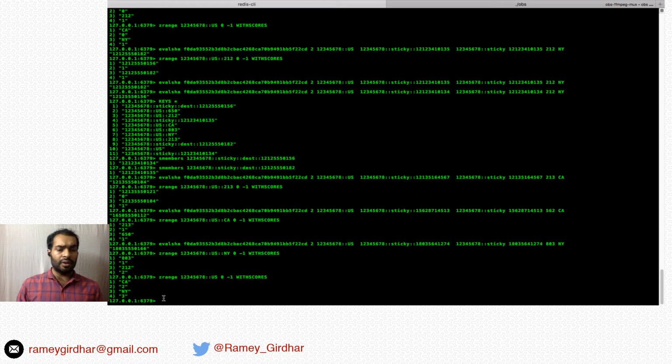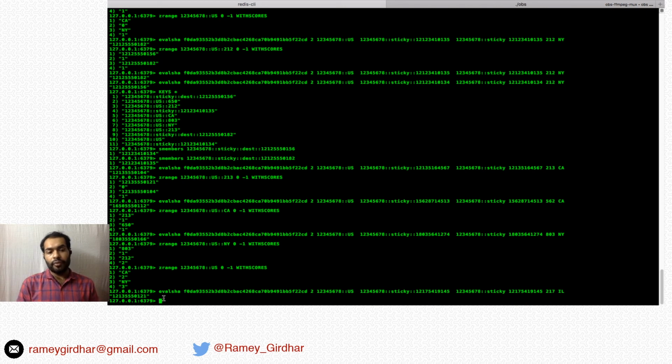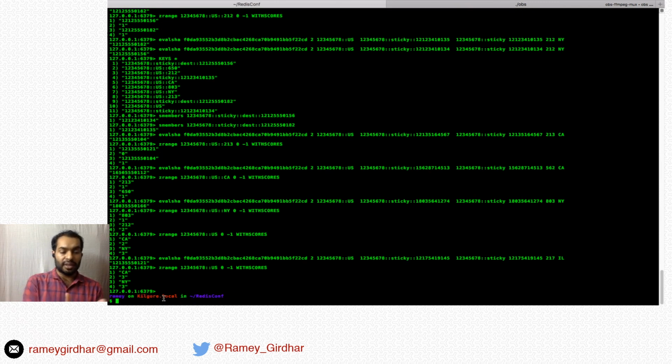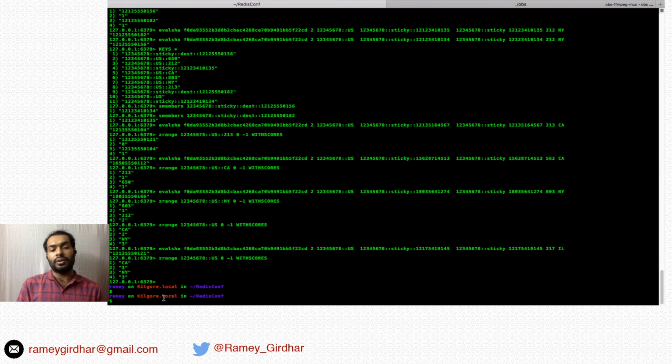Now we'll try to resolve for a number belonging to the state of Illinois with prefix 217. Let's see what happens. We got a California number with prefix 213, because we don't have any numbers with Illinois. So we'll try to resolve the number from the state which is least utilized. In this case, it was California. Now the scores of California and New York are both 3 and 3.